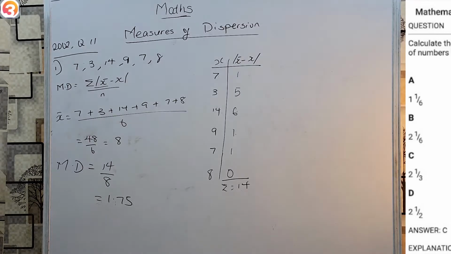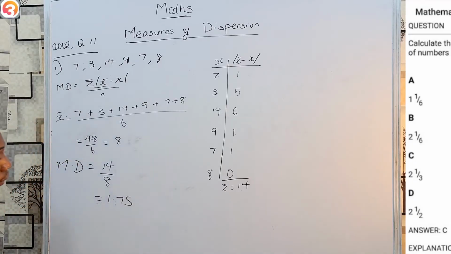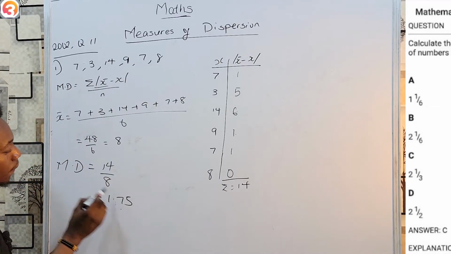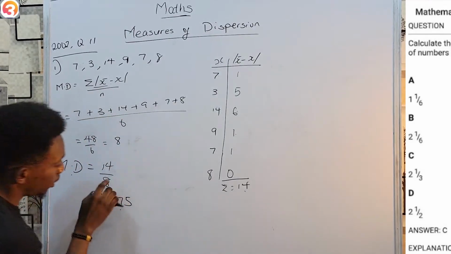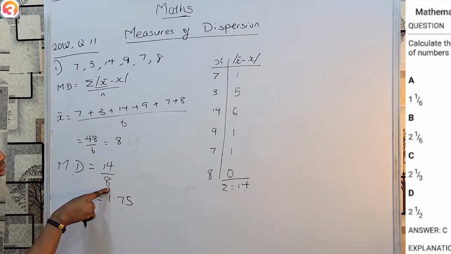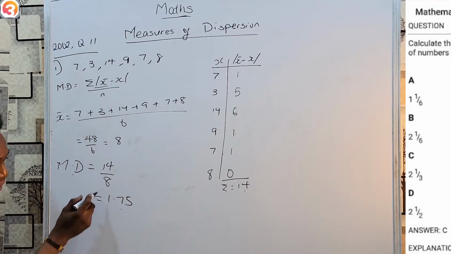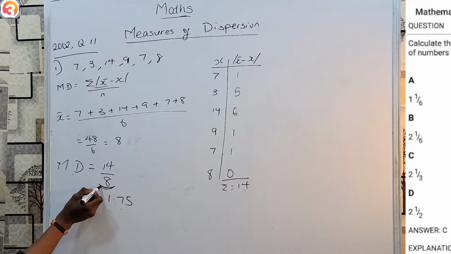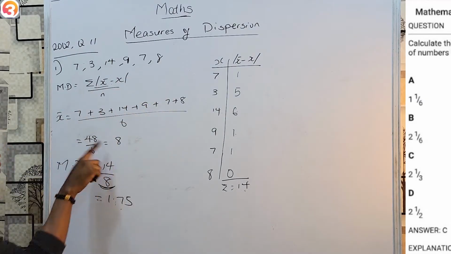It's much better than going to the beginning and realizing your mistake was pretty much at the end and that you've suffered yourself. Like right now, once I go back here, I'm like, okay, this mean deviation is summation of your modulus, which you've gotten here, over n. But n is 6, not 8. So you just see where my discrepancy came from. My number of values was 6, not 8.